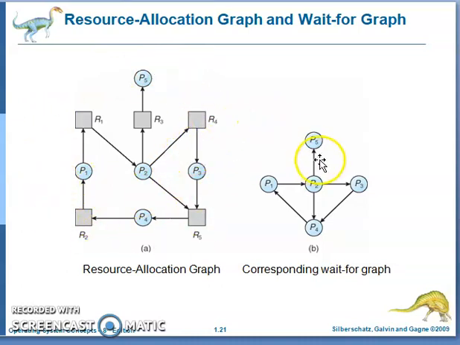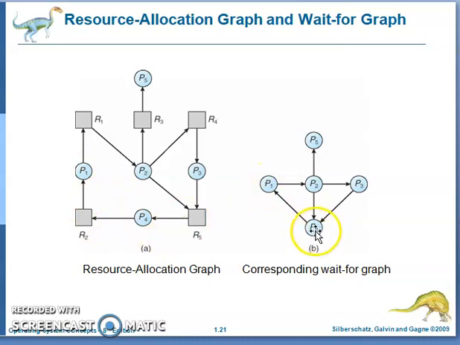From this you can determine the wait-for graph. Here P1 is waiting for P2, so there is an edge from P1 to P2. P2 is waiting for P5, and there is an edge from P2 to P5. P2 is waiting for P3, there is an edge from P2 to P3. P2 is waiting for P4, and there is an edge from P2 to P4. P3 is waiting for P4, again there is an edge from P3 to P4. And P4 is waiting for P1, there is an edge from P4 to P1.